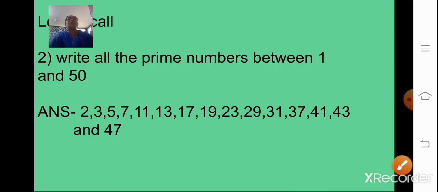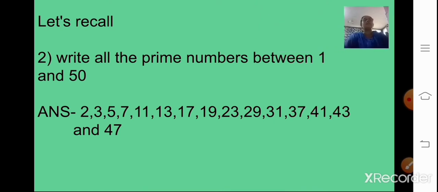Yes. Now let us start with some exercise sums. Yesterday we did some exercise sums, and today we will be continuing with them. Question number 2. Write all the prime numbers between 1 and 50. So you have to write all the prime numbers between 1 and 50.